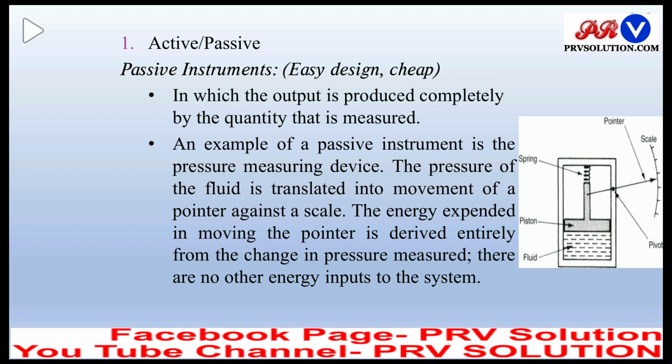There are no other energy inputs to the system. So whenever fluid pressure changes, the piston will move, and that piston will deflect the pointer on the scale. So energy is coming from the fluid only, that is the measurand.